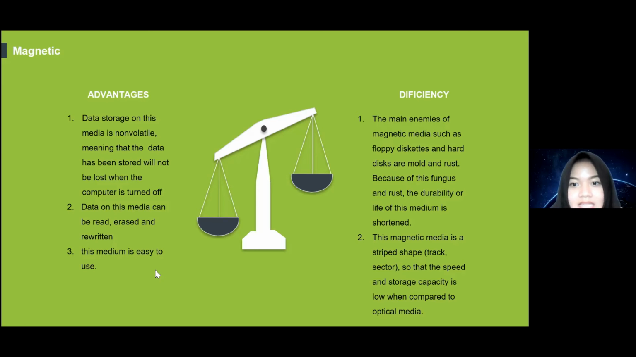Next, deficiencies of magnetic disk. First, the main enemies of magnetic media such as floppy disks and hard disks are mold and rust. Because of this fungus and rust, the durability or life of this medium is short. Second, this magnetic media is strip shaped, including tracks and sectors, so the speed and storage capacity is low when compared to optical media.